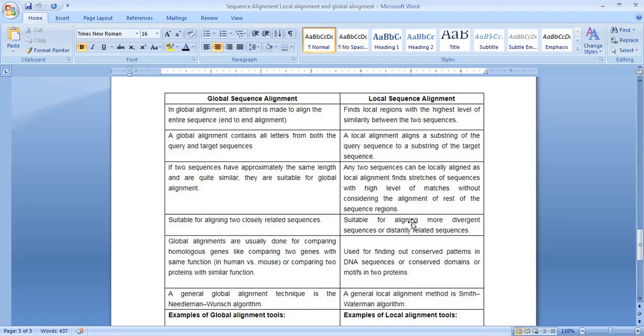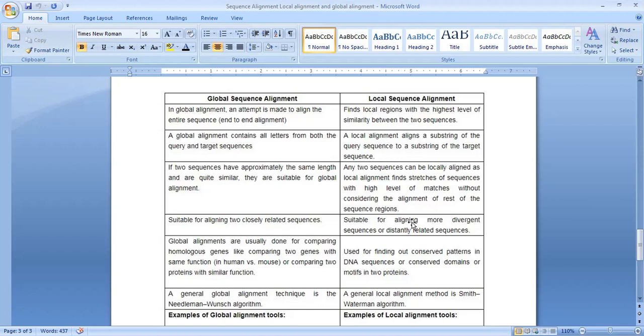The local alignment contains letters from both the query and target sequences, and a local alignment aligns a substring of the query sequence to a substring of the target sequence. If two sequences have approximately the same length and are quite similar, they are suitable for global alignment. Any two sequences can be locally aligned: a local alignment finds stretches of the sequence with a high level of matches without considering the alignment of the rest of the sequence region.